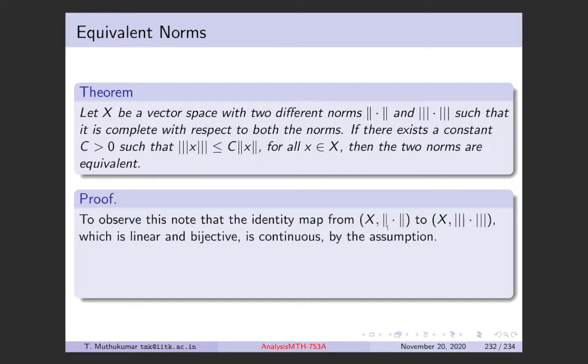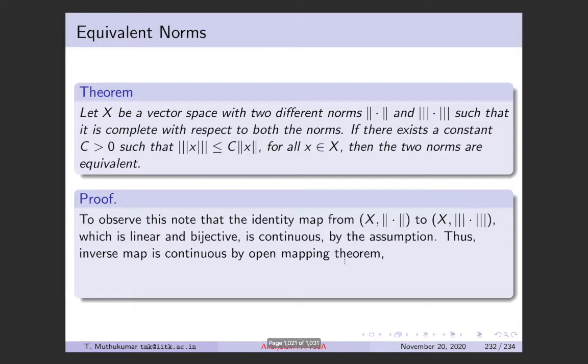Now this identity map is a linear map, it's a bijection, and it's a continuous map. Continuous because that is what is given here. This condition basically means that the identity map from the double norm to the triple norm is continuous, or bounded, precisely means this inequality, right? So this inequality implies the continuity of the identity map. So the identity map is a linear, continuous bijection.